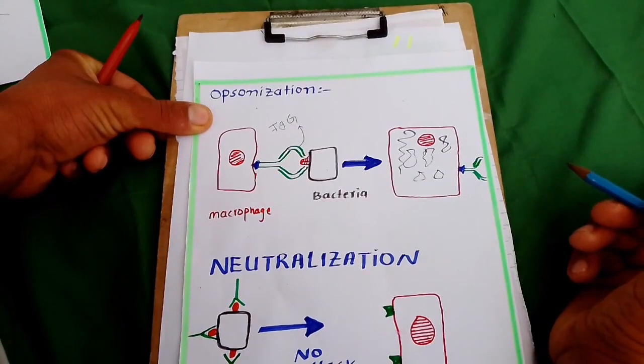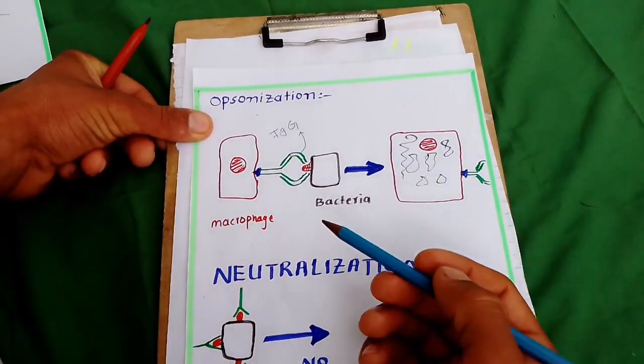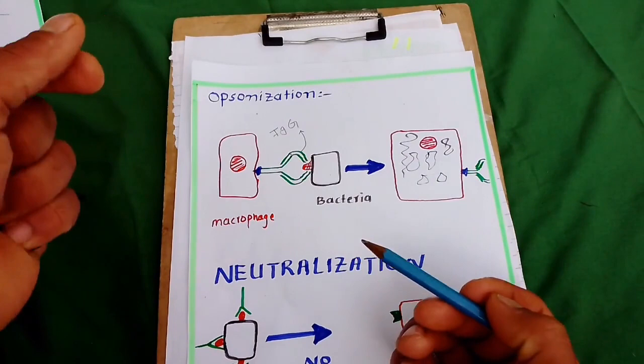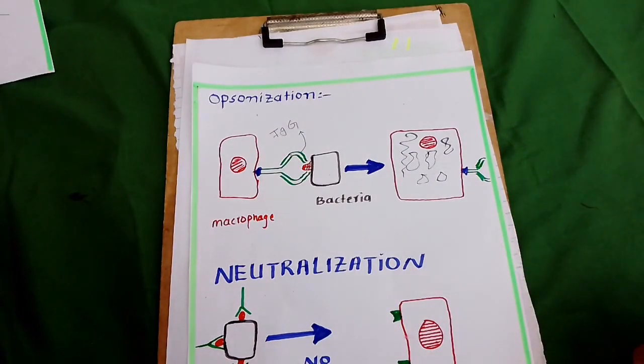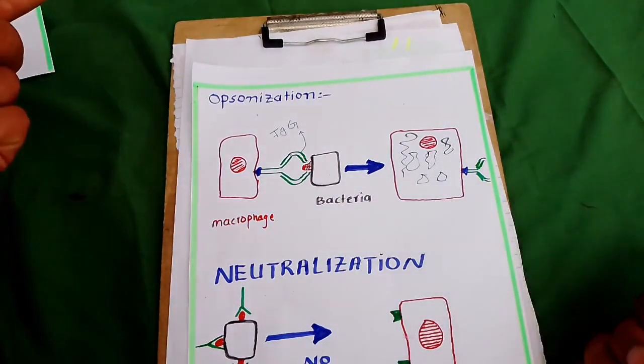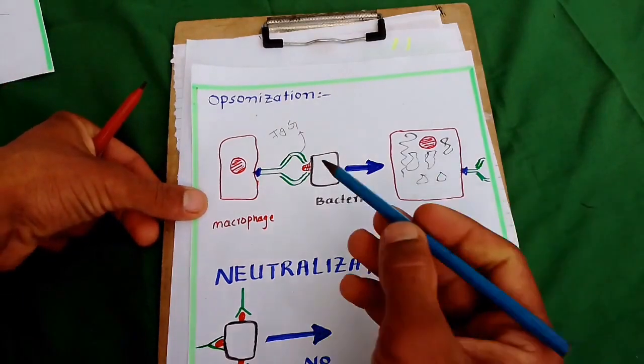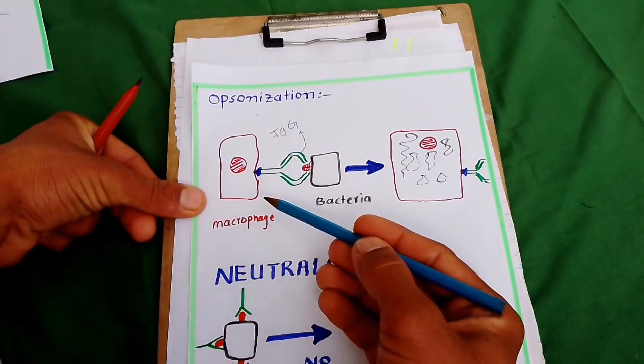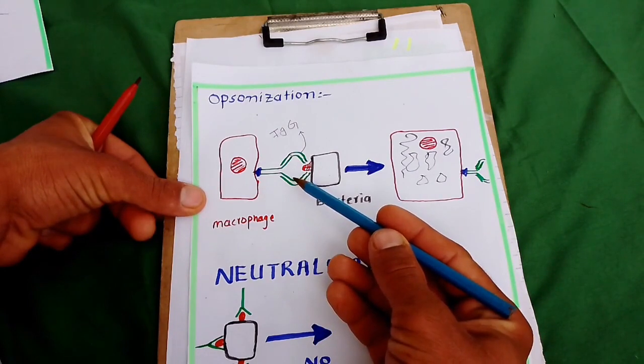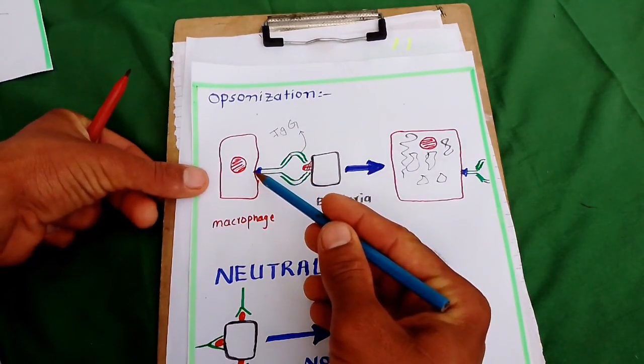This is the IgG. Opsonization is the process by which a bacteria or other disease-causing microbe is engulfed by the macrophage with the help of the antibody which is present on the surface of the macrophage.